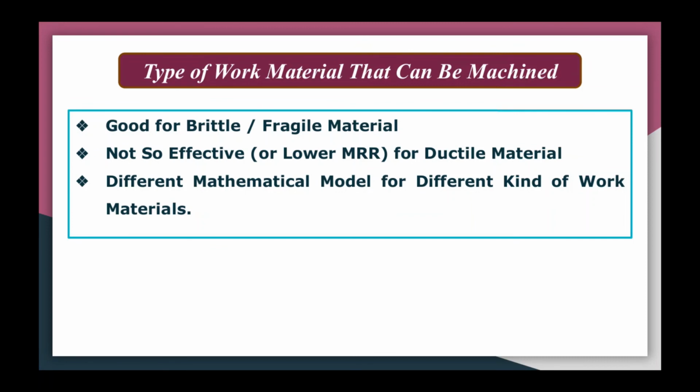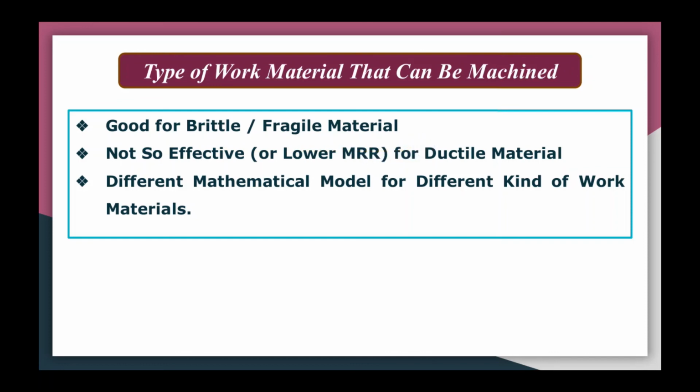Now let me tell you about the various types of work material that can be machined using the AJM process. Using abrasive jet machining, you can process brittle and fragile materials.